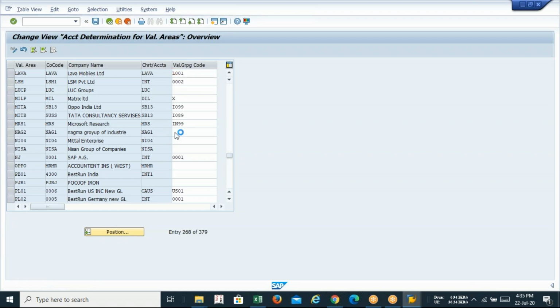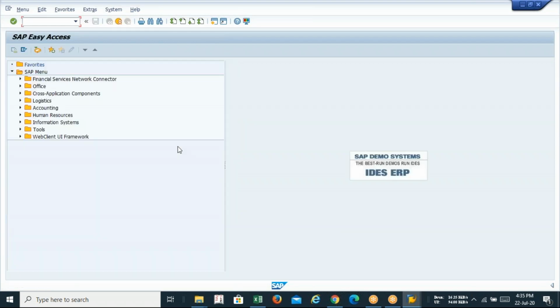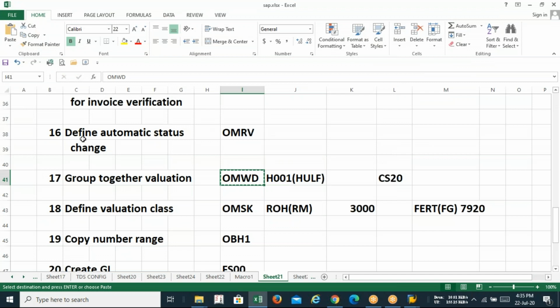Okay, and save. So I've already saved it. Now move on to the next part, that is called valuation class. Okay, so valuation class needs nothing, but we just need to check whether 3000 is existing or not. OMSK is for valuation class.